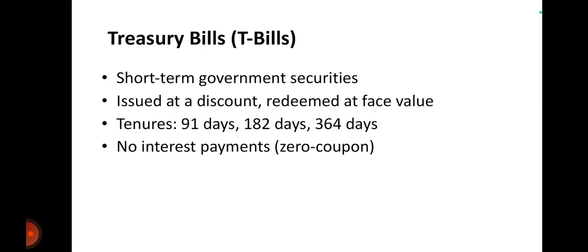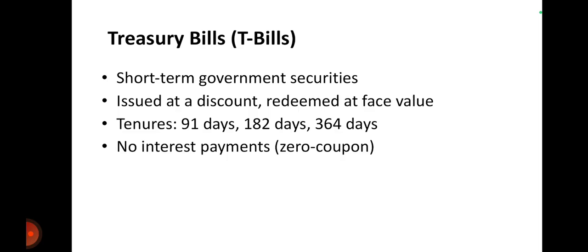The first instrument is called the treasury bill, in short T-bills. It is a short term government security. It is issued at a discount and redeemed at face value. Means it is issued at rupees 95 and you will get back your money at face value, rupees 100. So 5 rupees is the benefit for the investor.